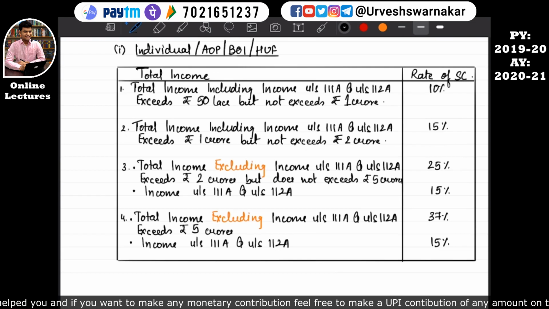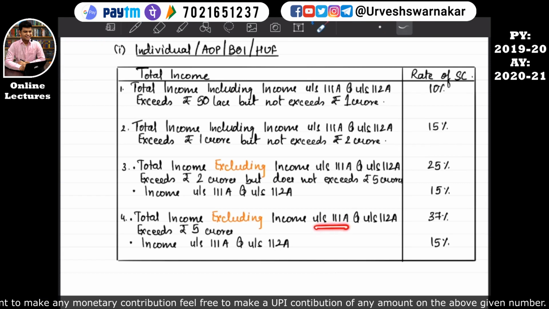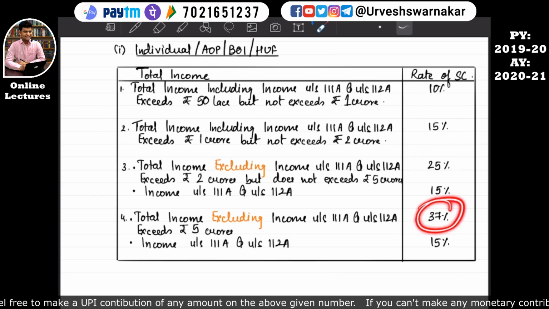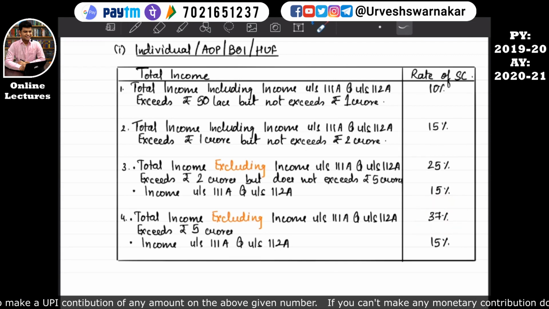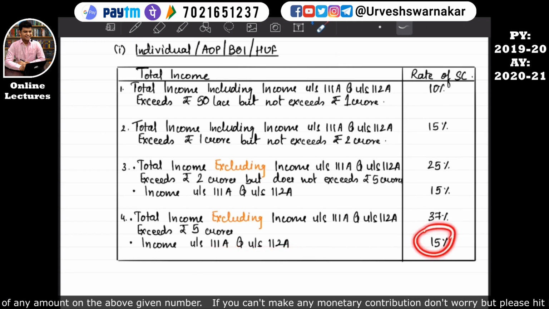Then the last part of the slab is, if the total income excluding income under section 111A and under section 112A exceeds rupees 5 crores, then the rate of surcharge is 37%, which is the highest rate of surcharge in the history of the income tax that they are charging now. So this is 37%, and on income under section 111A and under section 112A they have to pay 15% only.